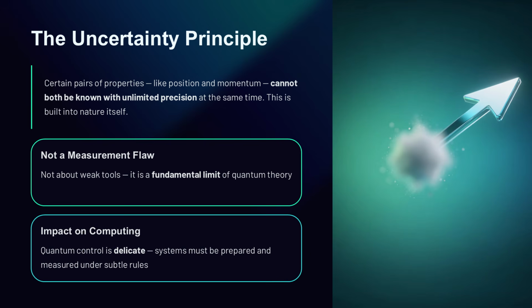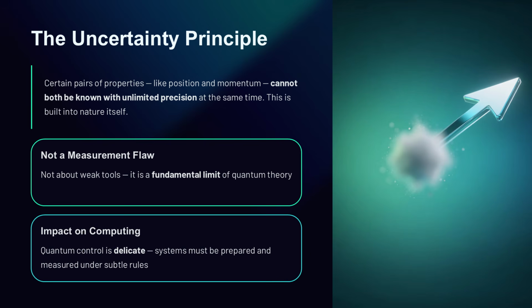If you try to pin down a particle's exact position very sharply, you lose precision about its momentum. If you know momentum very precisely, position becomes less definite. This does not mean particles are hiding information from you like a puzzle game. It means quantum systems do not always possess classical style exactness for all properties simultaneously.